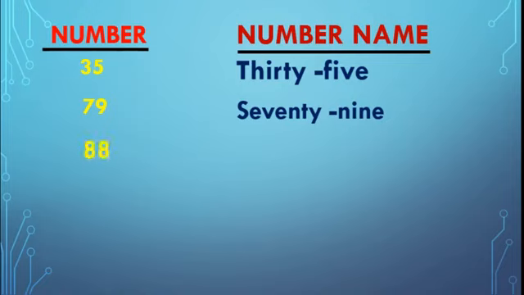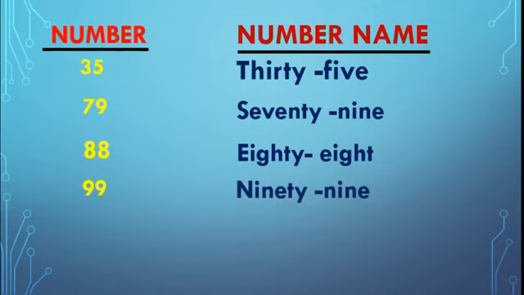Then third, 80 plus 8, that is 88. The next one is 90 and 9 together make 99. Next one, 50 and 5 makes 55. See, like this you have to write. Okay, shall we move further?